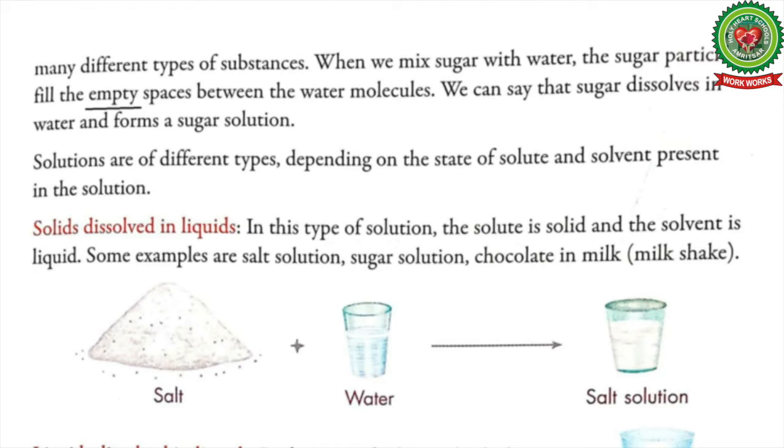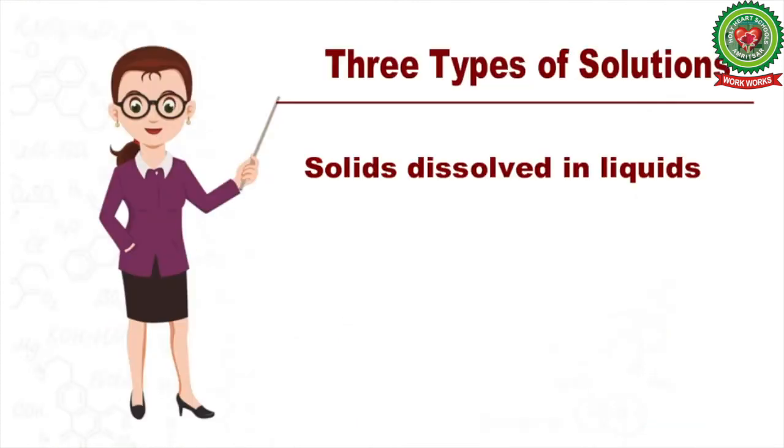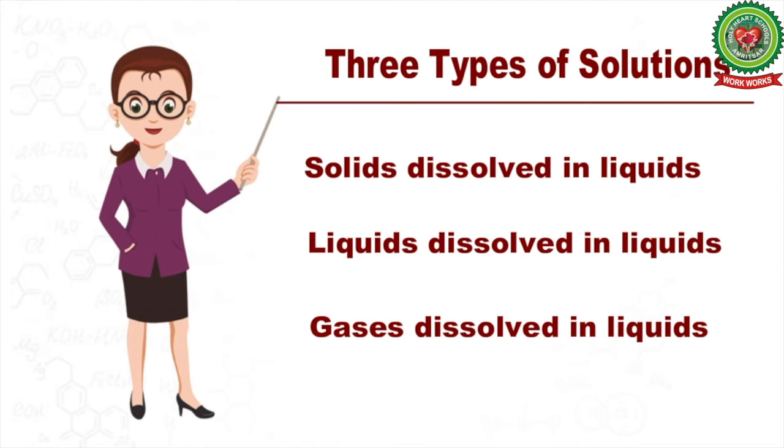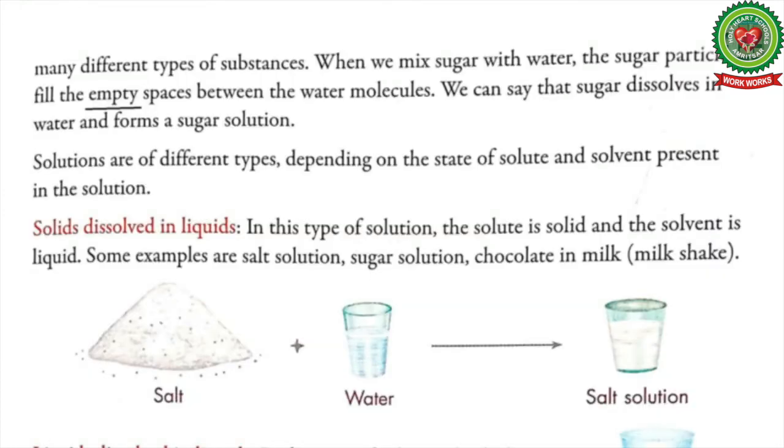Now let's read further. Solutions are of different types depending on the state of solute and solvent present in the solution. Now students, depending on the state of solute and solvent, solutions are of 3 types. Number 1, solids dissolve in liquids. Number 2, liquid dissolved in liquids. Number 3, gases dissolved in liquids. Let's discuss these one by one.